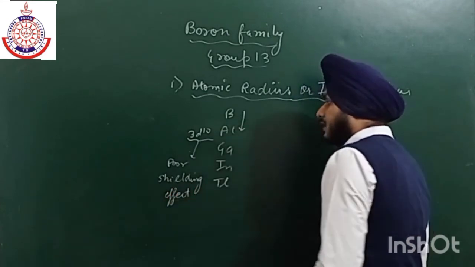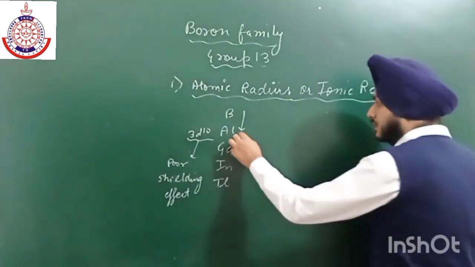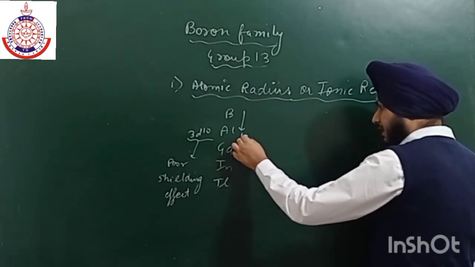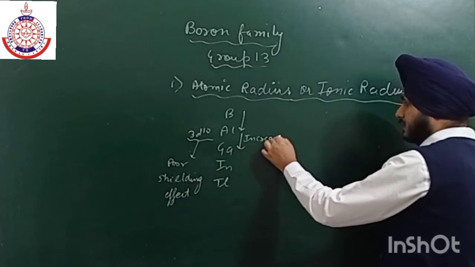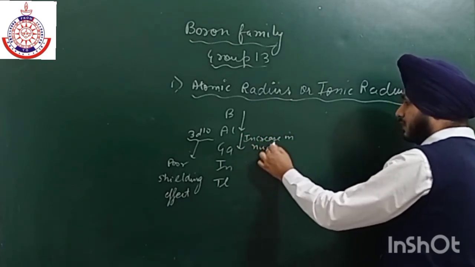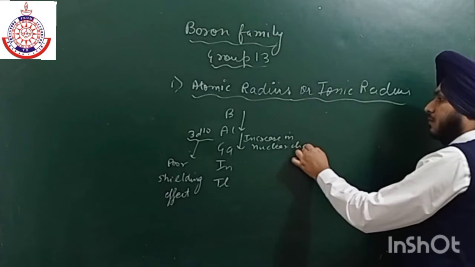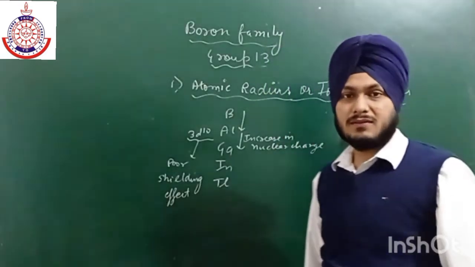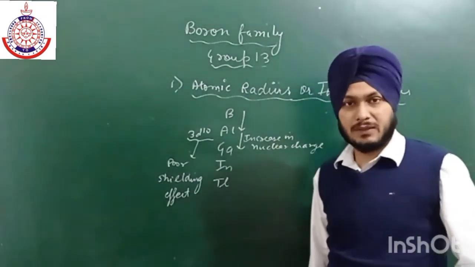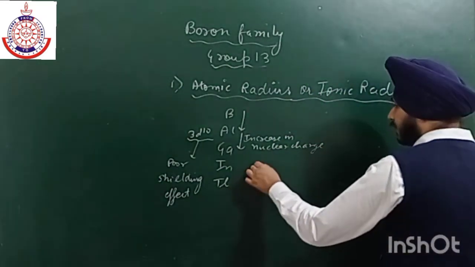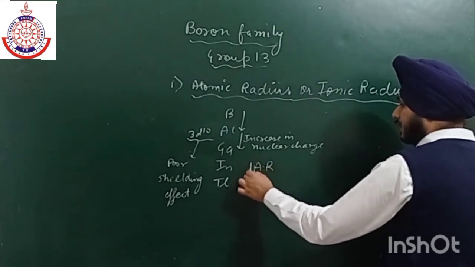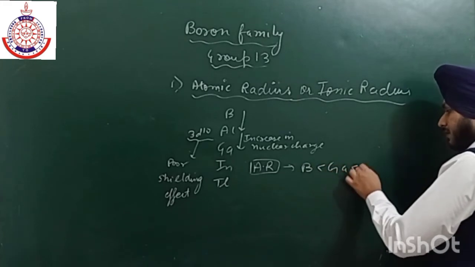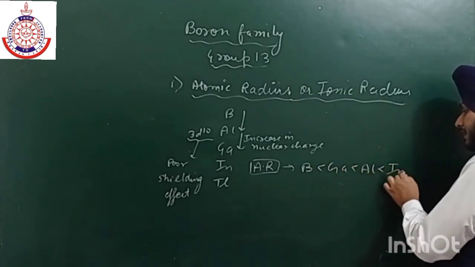so due to this poor shielding effect, there is a sudden increase in the nuclear charge as we move from aluminium to gallium. So as we move from aluminium to gallium, there is a sudden increase in nuclear charge, due to which the size of gallium becomes smaller than that of aluminium, and the order of atomic radius is boron, then gallium, then aluminium, then indium, and then thallium.